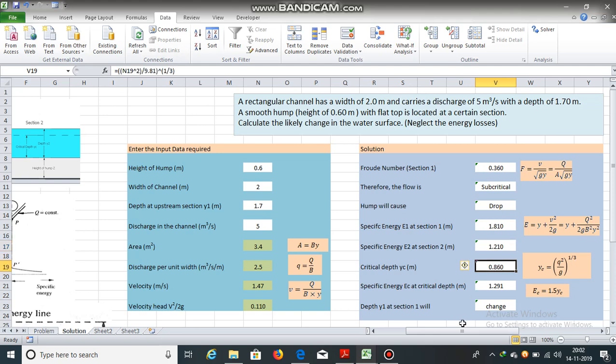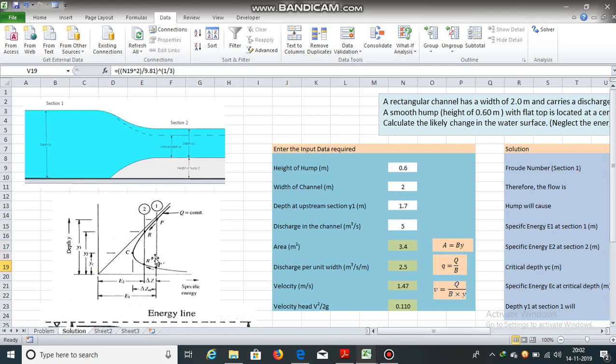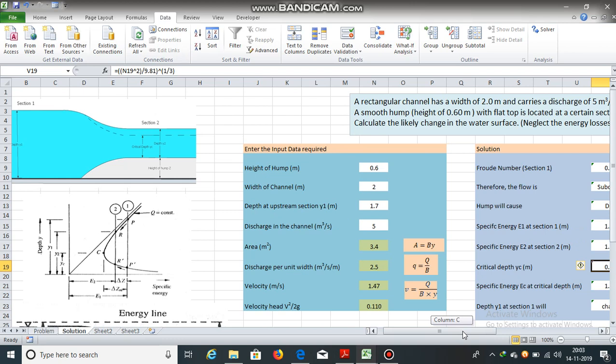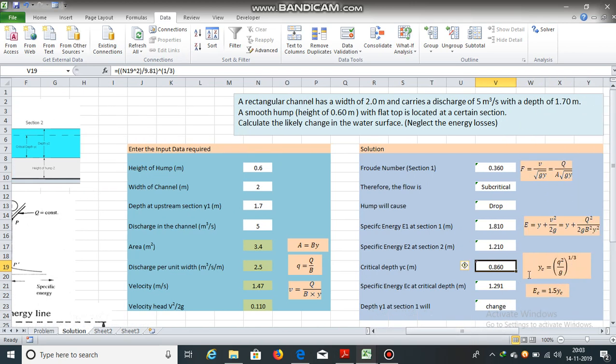Now critical depth, this point C, corresponds to minimum specific energy. Critical depth can be obtained using this equation, Q square divided by g, raised to 1 by 3. This Q is the discharge per unit width. So critical depth is 0.860 meters for this rectangular channel carrying discharge of 5 meter cube per second.